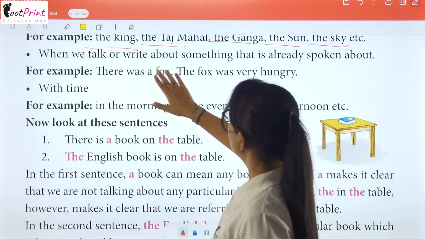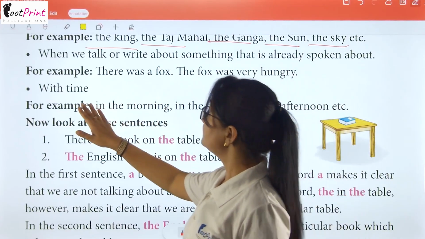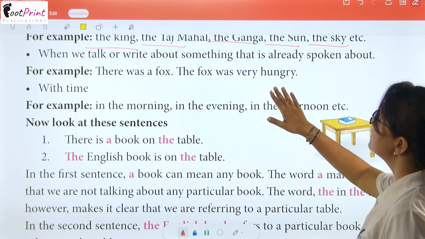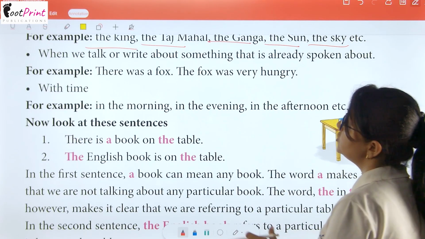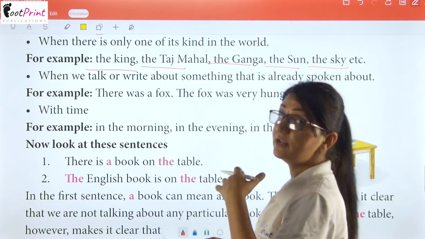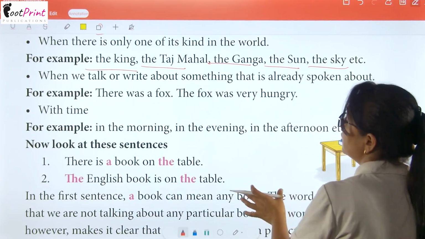When we talk or write about something that is already spoken about, for example, there was a fox. The fox was very hungry. जब हम किसी के बारे में बात कर रहे हैं जो ऑलरेडी हमारी बातचीत में चल रही है, उसके आगे भी हम द लगाएंगे. ओके.